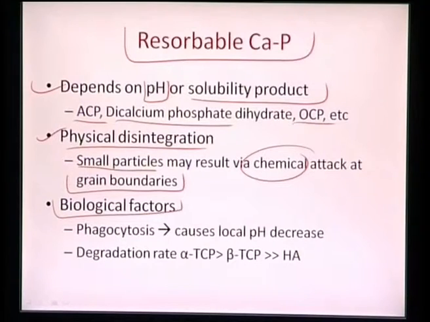There can also be some biological factors such as phagocytosis that cause a local decrease in the pH, and again it also depends on the kind of material which is present, such as the degradation of alpha TCP, which is much more than the degradation of beta TCP, which is even higher than that of hydroxyapatite. So the resorption of the bioactive calcium phosphate depends either on pH or the solubility products which are present out there, and generation of particles can also lead to the mechanical degradation of the calcium phosphate.